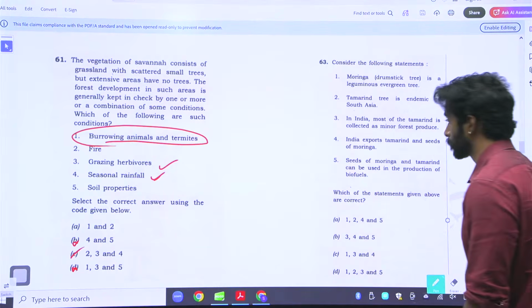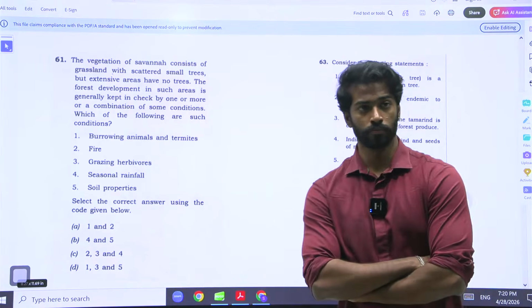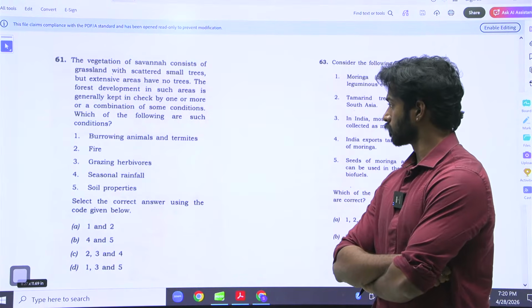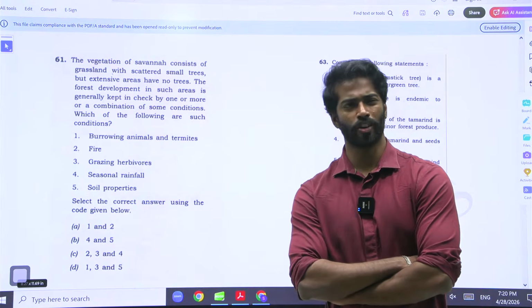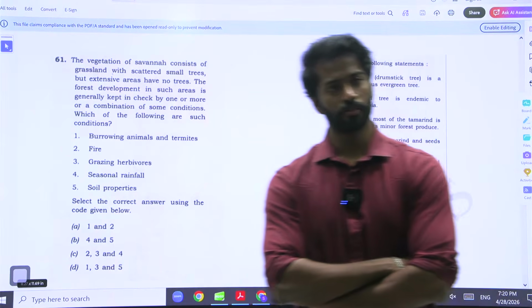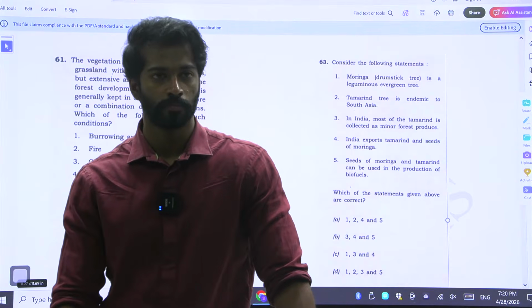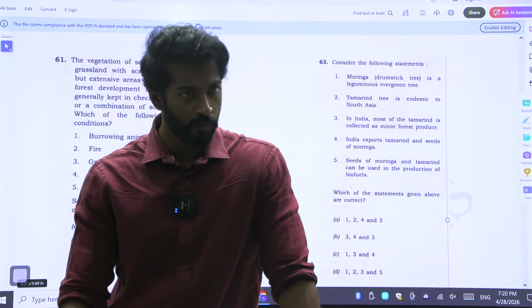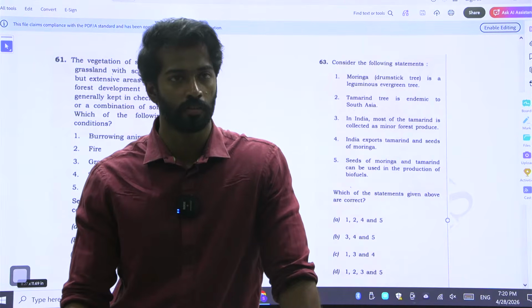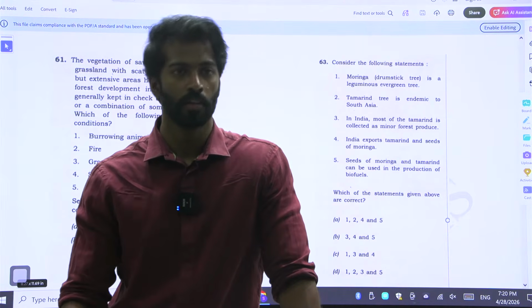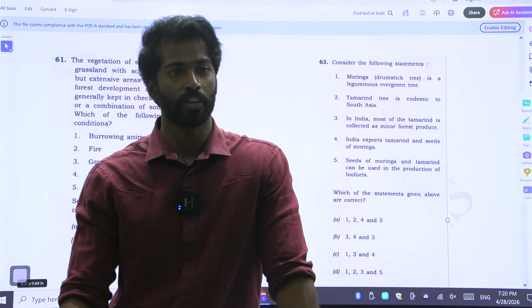Here the soil is rich, or not? Soil properties, rich nutrients. Soil is not that rich. Savannas, what are the characteristics of savannas? Grasslands, tall grass and no trees are the main feature of savannas. And all of these savannas are not that rich in nutrients at all.